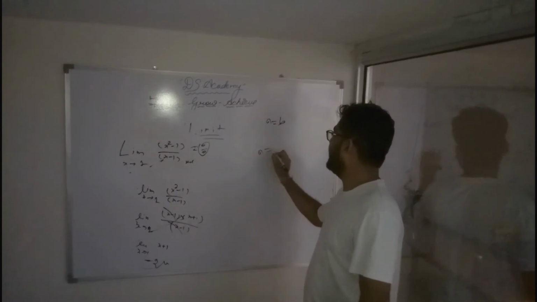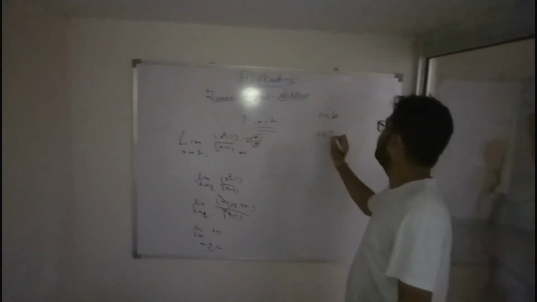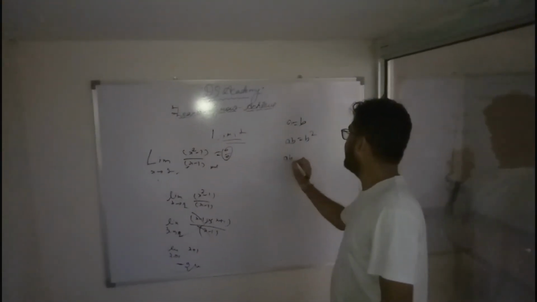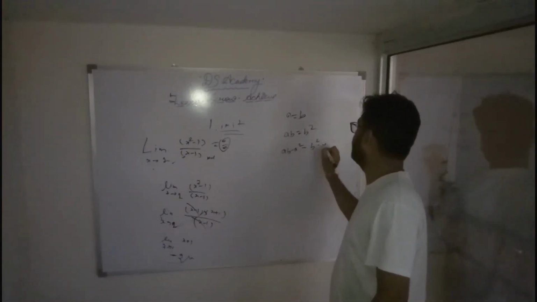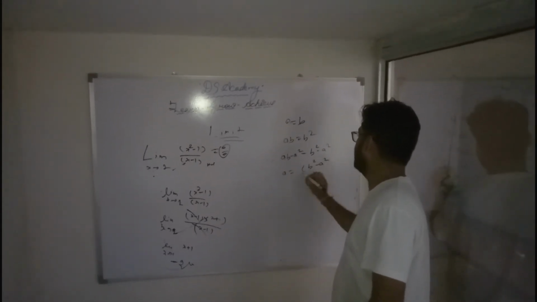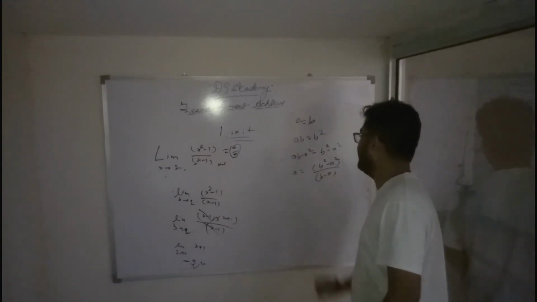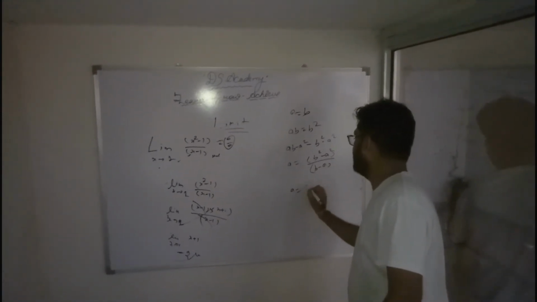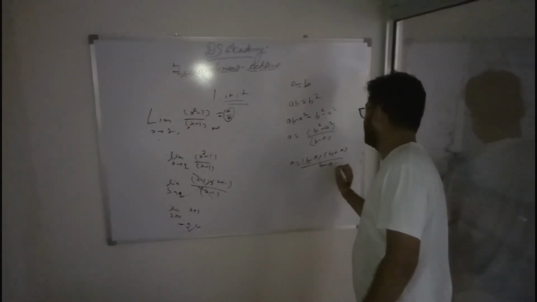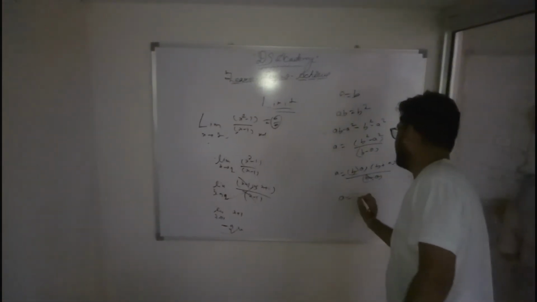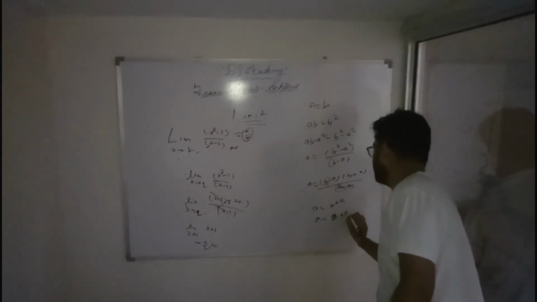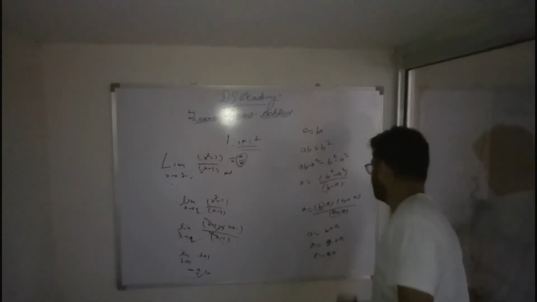When I write the equation ab is equal to b square, and ab minus a square is equal to b square minus a square, then a is equal to b square minus a square upon b minus a, then a is equal to b minus a into b plus a upon b minus a, and I cut this and write b plus a, and a is equal to a plus a is equal to 2a.